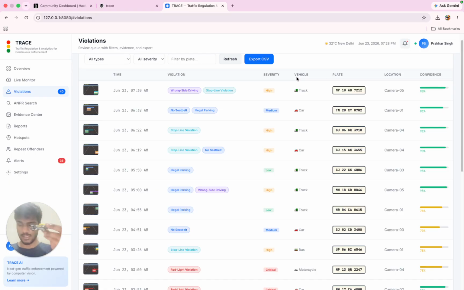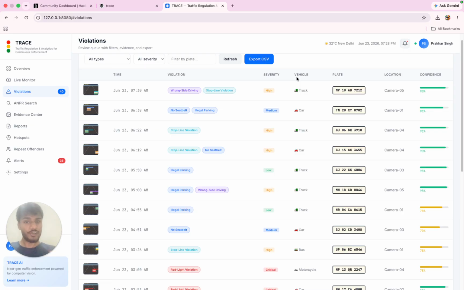Hi. So imagine a busy traffic junction in Bangalore during peak hours. Thousands of vehicles move simultaneously. Some riders aren't wearing helmets. Some vehicles jump red lights. Others drive on the wrong side, park illegally, of course. The challenge is not capturing these violations. The challenge is reviewing them.